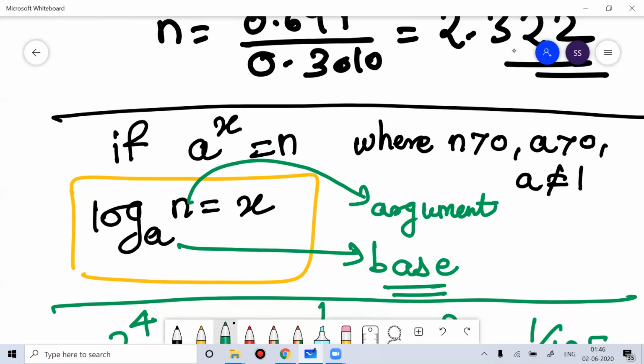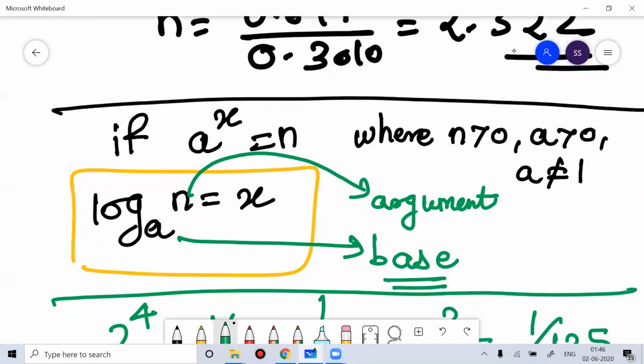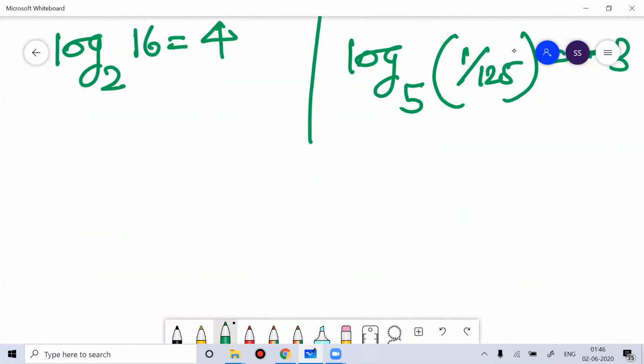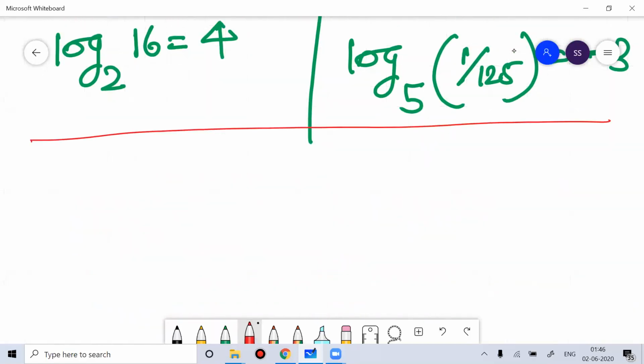Whenever you talk about the base, here a is the base. The base of a logarithm should be a positive real number not equal to 1. While when you talk about the argument or number, it should be a positive number. You can never determine the log of a negative number or 0. Okay, so you can keep these things in your mind whenever you work on logarithm. If you keep that in mind, it will really serve your objective and help you develop a proper understanding whenever you work on logarithm.